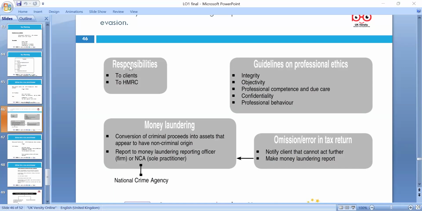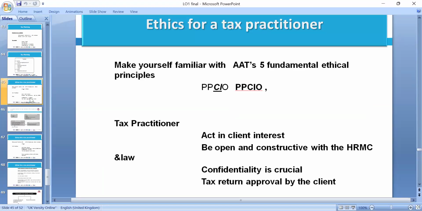So we can look at money laundering. Of course, we have the Money Laundering Act, under which we need integrity, objectivity, competency, due care, confidentiality, and professional behavior. To remember it easily, we can say popular people chat in office. The first P is professional behavior, the second P is professional competence, C is confidentiality, I is integrity, and O is objectivity.